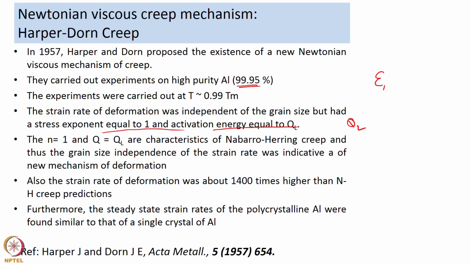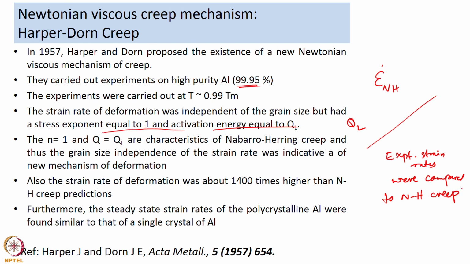If you use the Nabarro-Herring equation and calculate the strain rates as per that equation, and compare them with the experimental strain rates, what they found was that the values they were achieving in their experiments were about 1400 times higher than the Nabarro-Herring creep predictions.